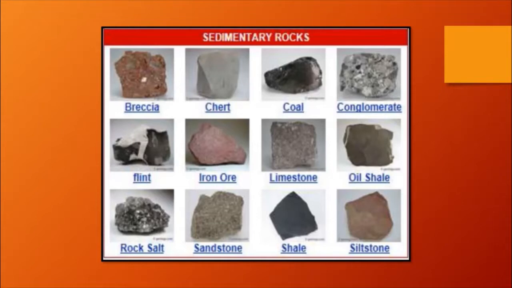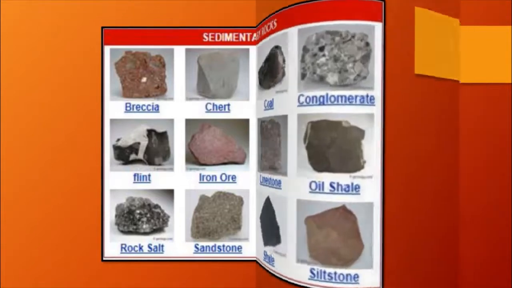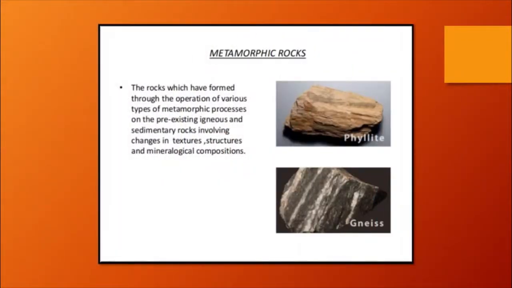Limestone is basically what we find here, an organically formed sedimentary rock, from the skeletal remains of animals, the shells, etc. It contains a huge quantity of lime. Now the last one that we have is called the metamorphic rock. Metamorphic rocks are formed through the operation of various types of metamorphic processes, metamorphism, on pre-existing igneous or sedimentary rock, involving changes in texture, structure and mineral composition.